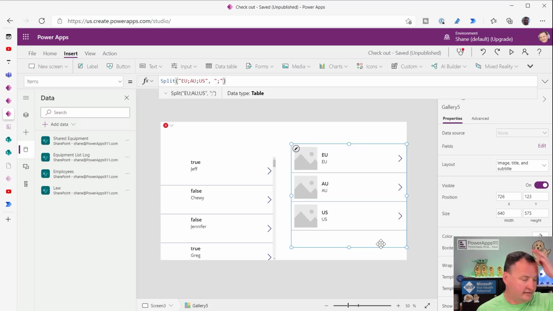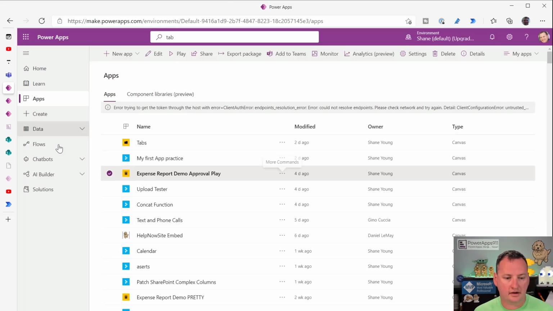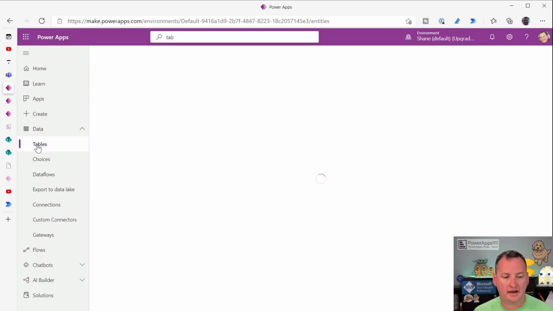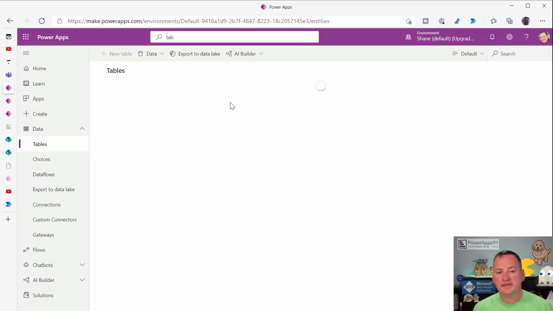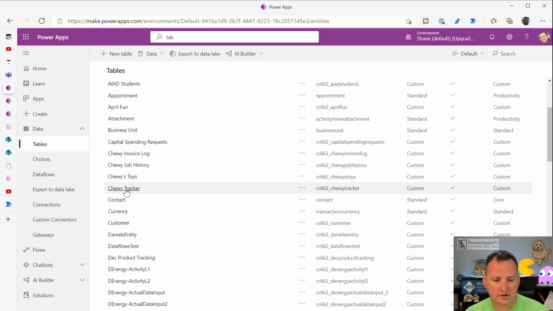Yes. So this is something on the Dataverse side. Trying to think of where I've got a good example set of this data. So let's go over there. Let's go to data, let's go to tables. The key thing to understand when you're building relationships in Dataverse, but you're doing it from the Power Apps side, is it's really about understanding the records. So if we look, I think one of these Chewy ones, let's try the Chewy trackers.